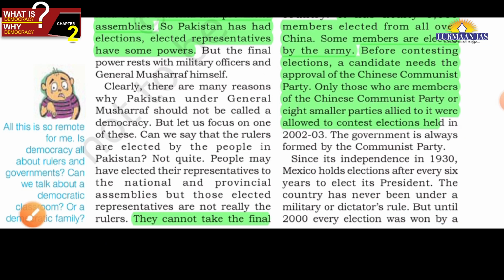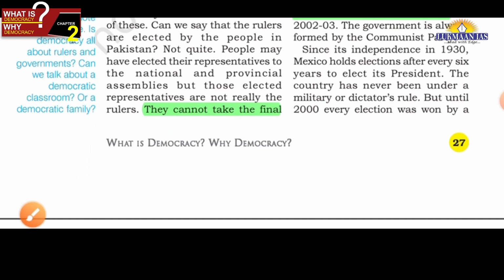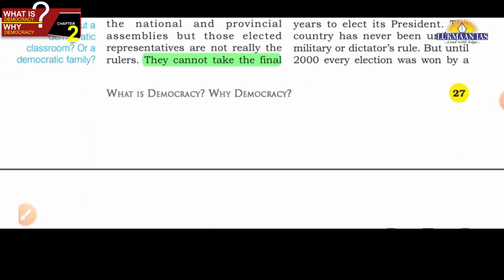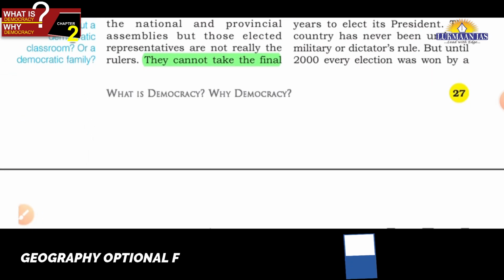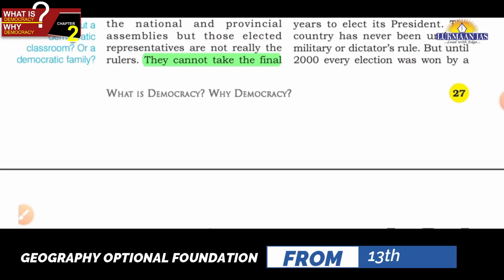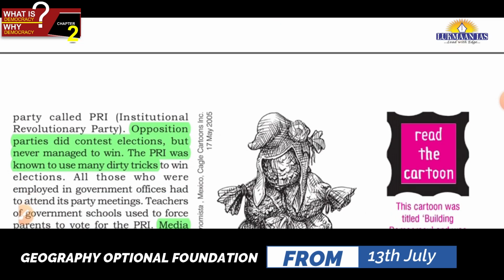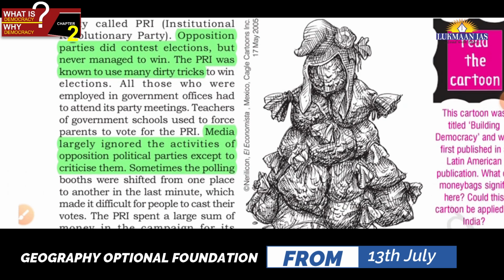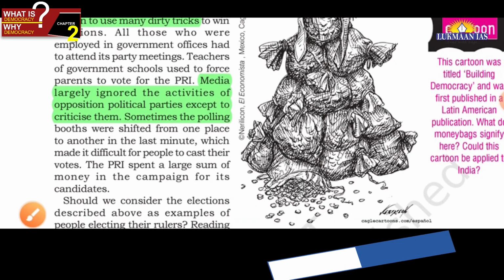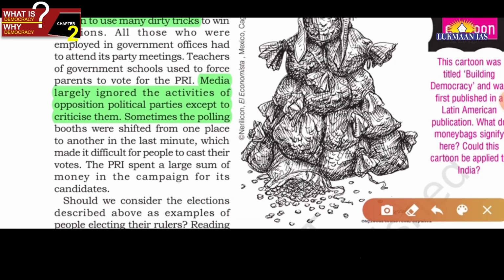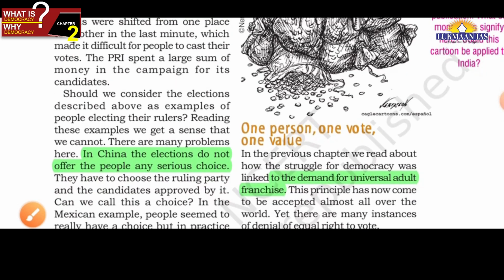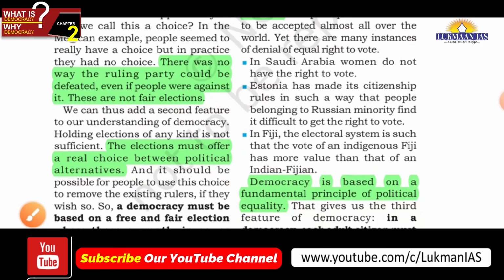In India, anyone above 25, with certain conditions, anyone from any religion, caste, from any political party or not, as an independent candidate, can contest elections. So there is real choice for us people. But in the case of China, there is no real choice. In fact, the ruling party is dominating. There is one ruling party, and only those people who are approved by that ruling party can contest elections. So the real choice is not there, friends.